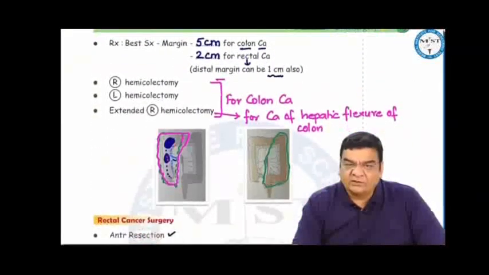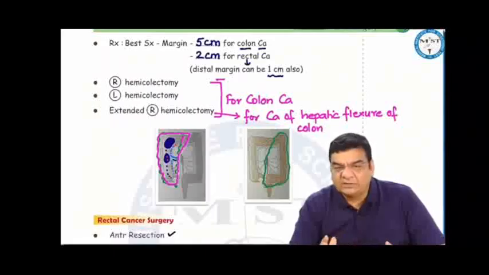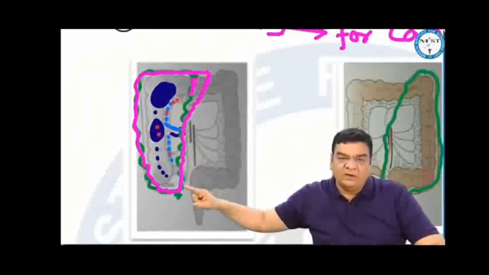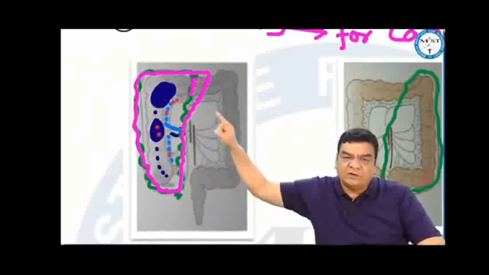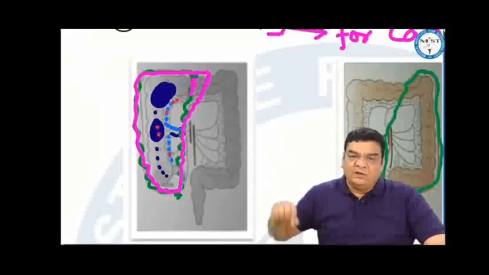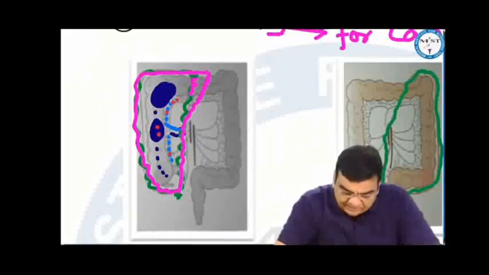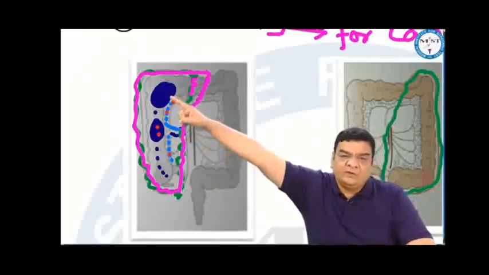In the treatment of colon cancers, we have to remove the tumor with a 5 centimeter margin. For rectal cancer, a 2 centimeter margin; in rectal cancer, even a 1 centimeter distal margin can be acceptable. For right colon cancers, we do a right hemicolectomy, removing the right half of the colon and connecting the ileum with the transverse colon, that is the ileotransverse anastomosis. If it is a left colon cancer, you remove the left half of the colon, that is the left hemicolectomy. We can even do a right extended hemicolectomy if the tumor is more towards the hepatic flexure of the colon.